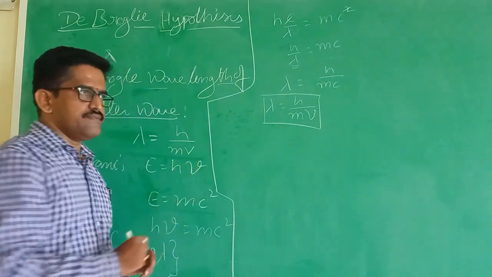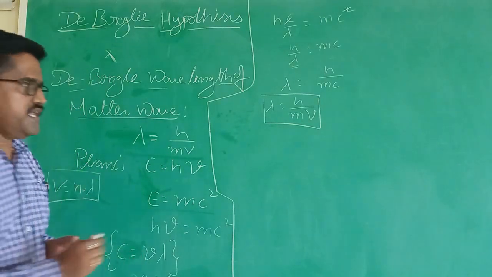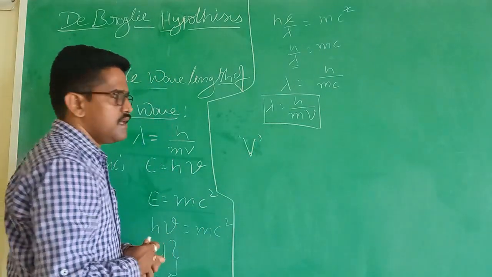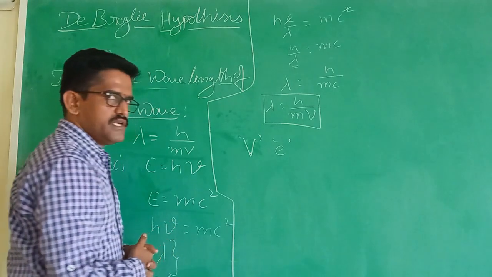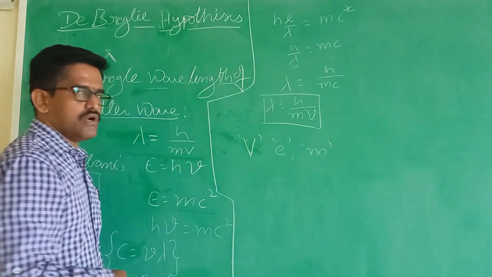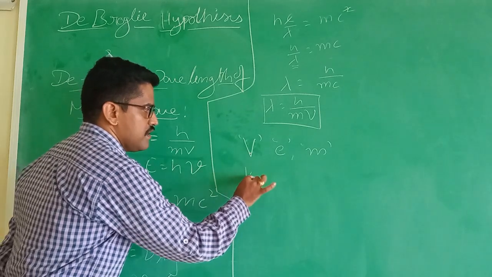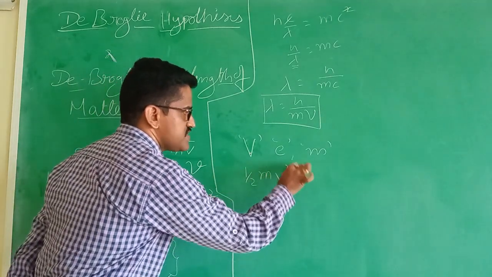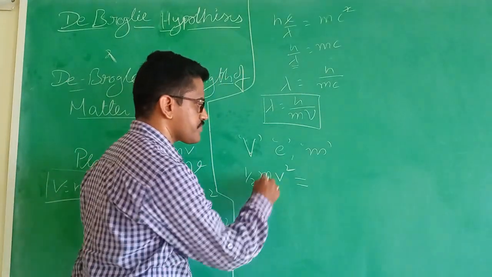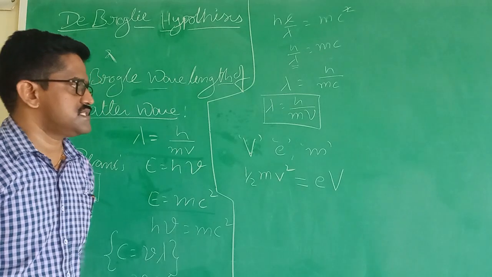Let us consider a potential V applied to a substance, with e the charge of the electron and m the mass of the electron. From electrostatics, we know that the kinetic energy, half m v square, is equal to e into V, where e is the charge and V is the potential difference.